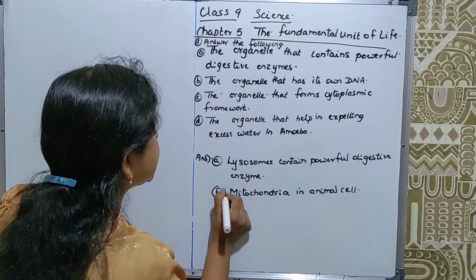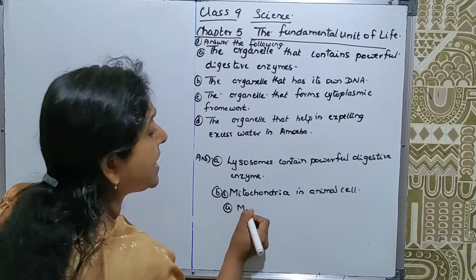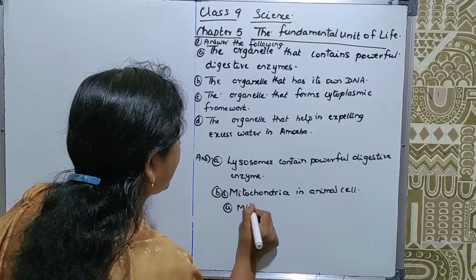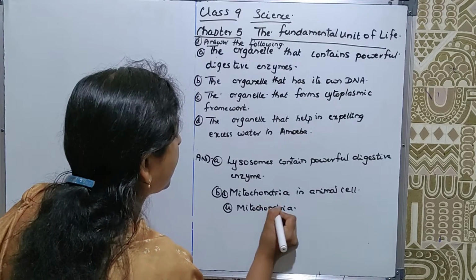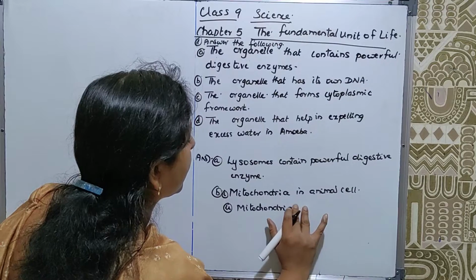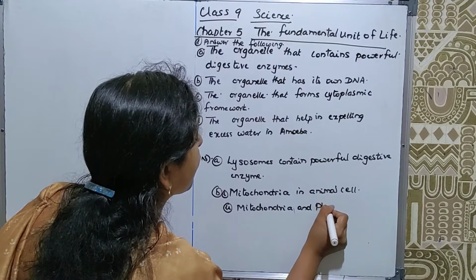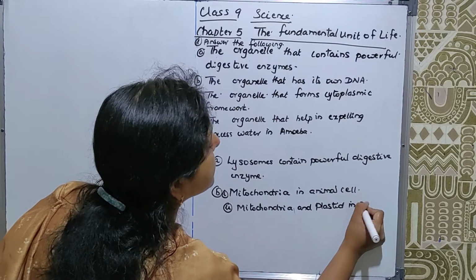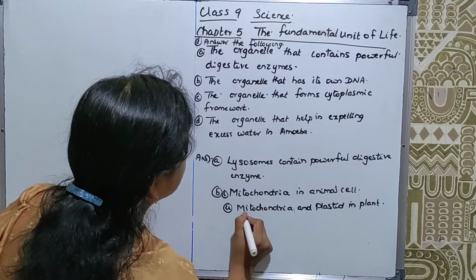Then second, mitochondria and plastid in plant cell have their own DNA.